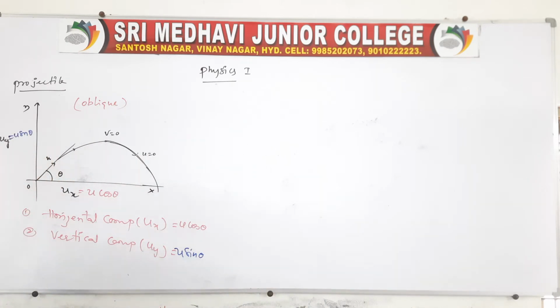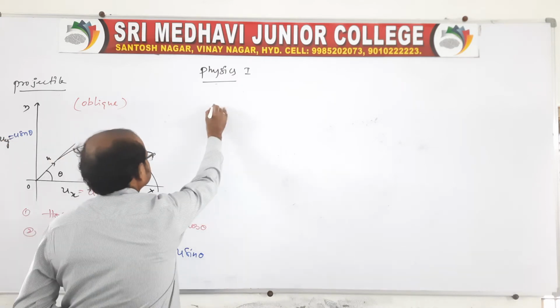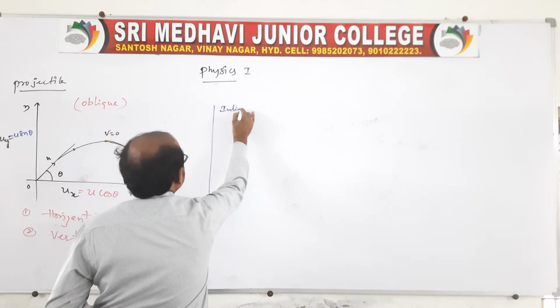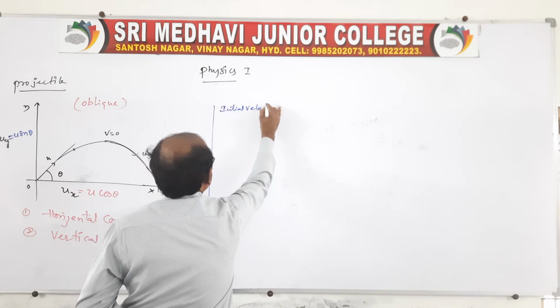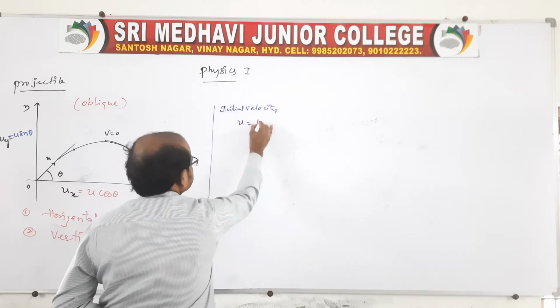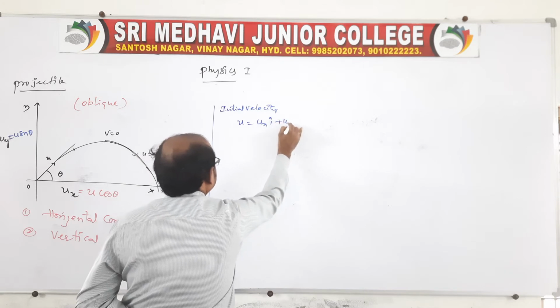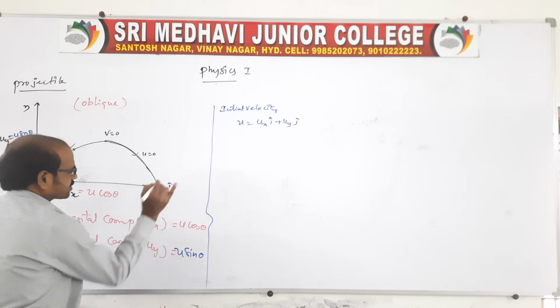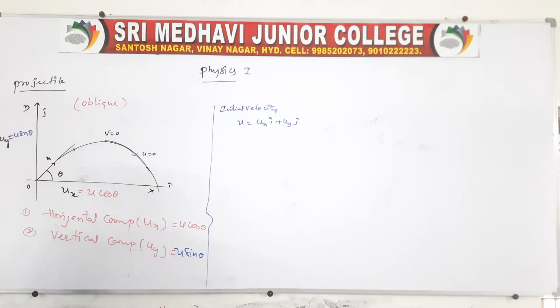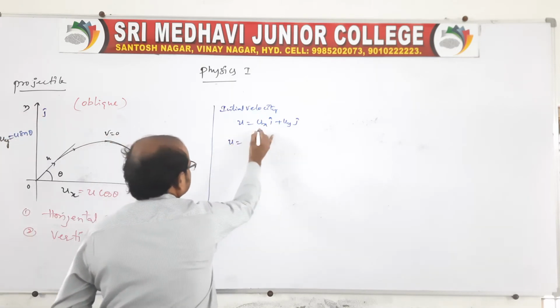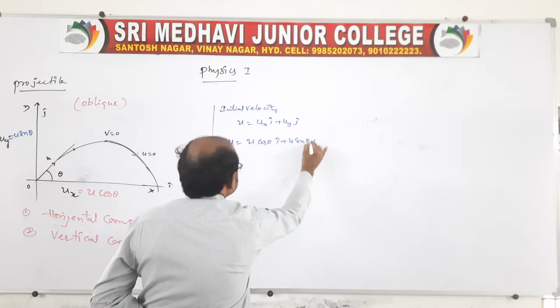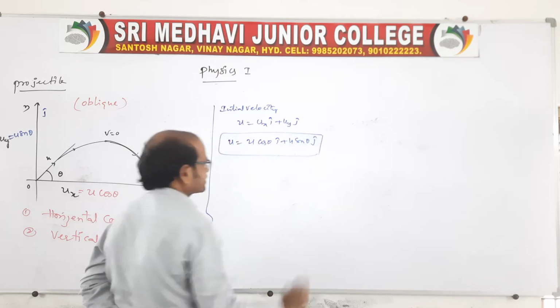Here we can take ux is equal to u cos theta. Here it is the initial velocity vector. The initial velocity vector u is nothing but ux i cap plus uy j cap, because it is projected with velocity u. Along the x it is represented as i cap and along y as j cap. So u is equal to u cos theta i cap plus u sin theta j cap. This is the initial velocity vector.